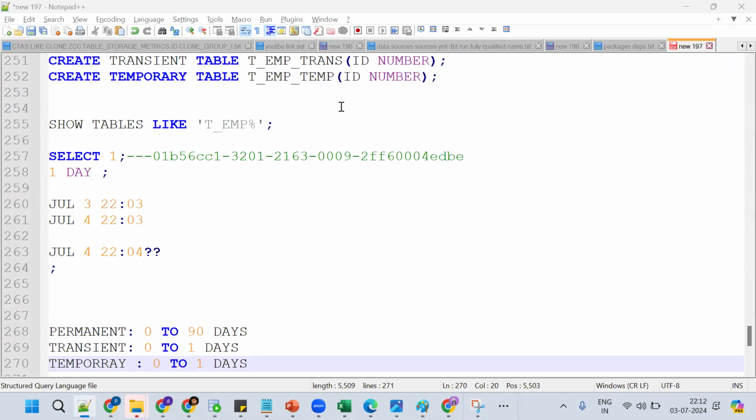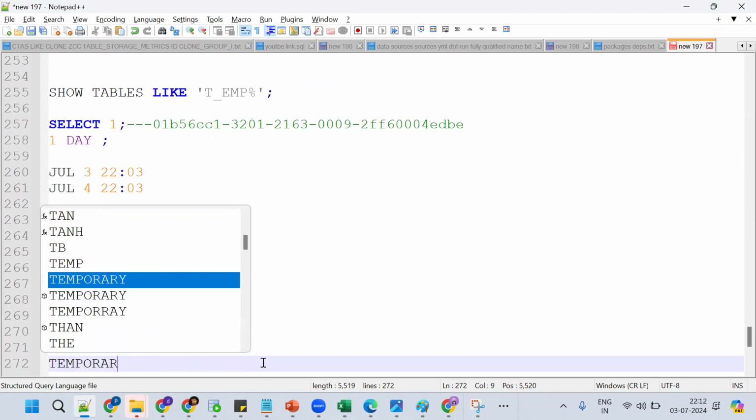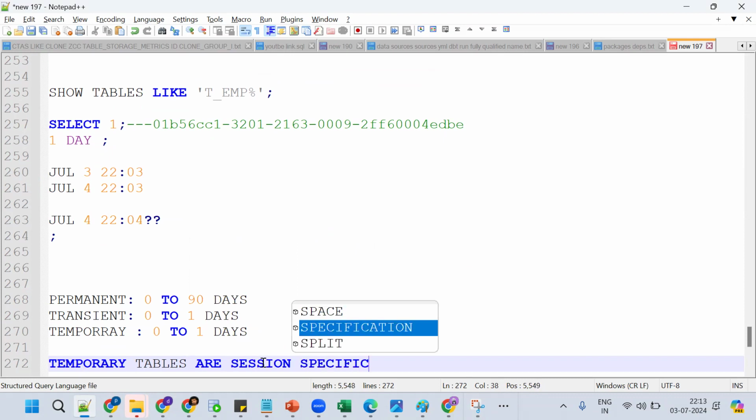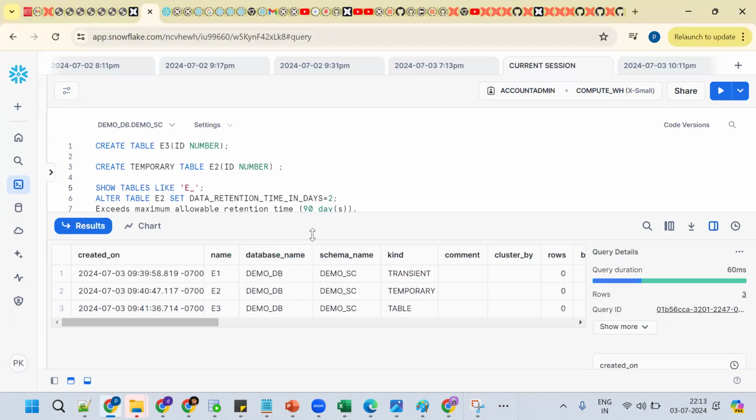Okay, see what happened. So here the conclusion is that temporary tables are session specific tables. In the sense that this table is available in the current session only. In another session, the table will not be available. Okay, got the point? This is important. Temporary tables are session specific.